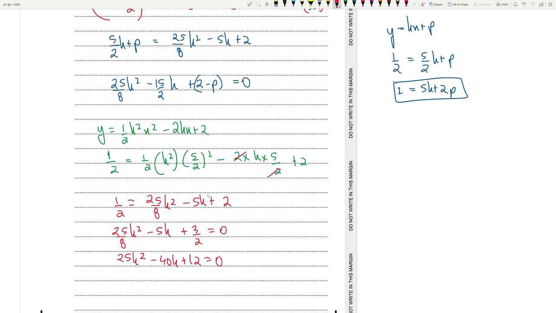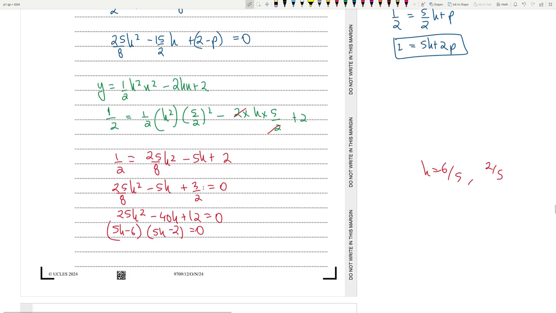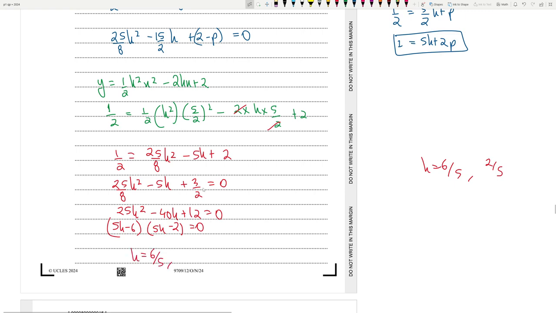So let's solve this using our calculator. 25, minus 40, and 12. So I'm getting one is 6 by 5, the other is 2 by 5. So let's write like this: 5k minus 6, and the other one is 5k minus 2, is equal to 0. So k is actually 6 by 5 or 2 by 5.